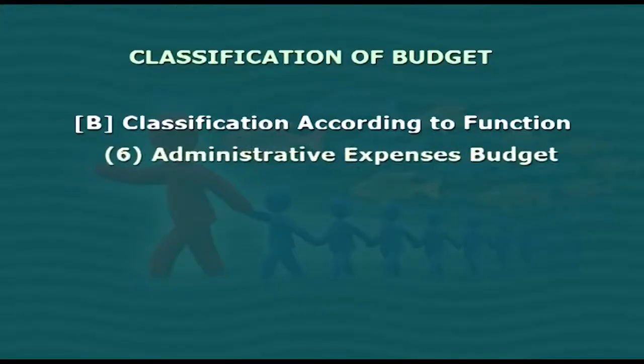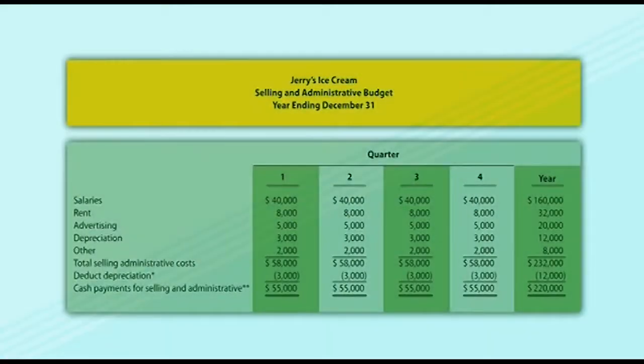Sixth is administrative expenses budget. Administrative expenses budget estimates the amount required to meet the administrative and operational activities of the organization. This budget will provide proper guidance and estimation for the expenses incurred in the budget period.